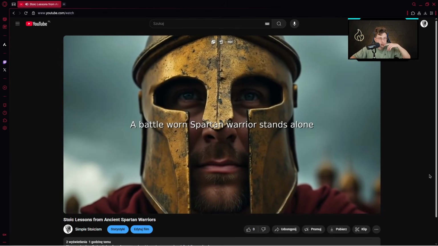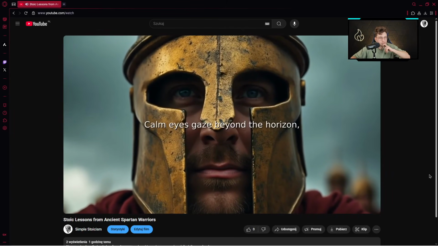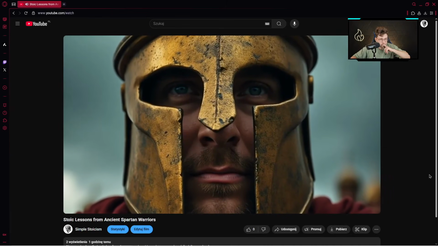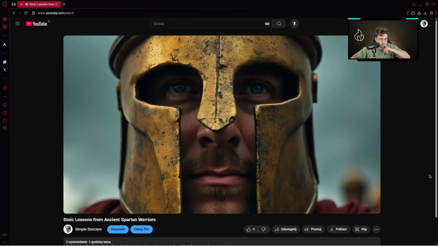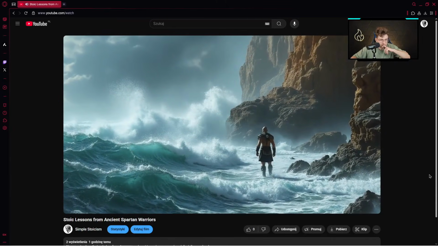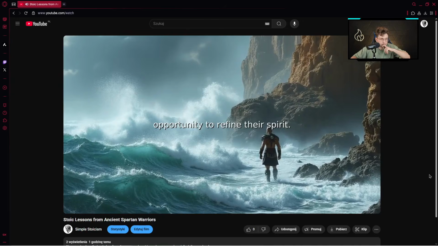Spartan warrior stands alone, embodying both strength and tranquility. Calm eyes gaze beyond the horizon, unfazed by approaching tempest. To the Spartan, a storm is a mere whisper of nature, a transient dance. It is not a threat, but an opportunity to refine their spirit.